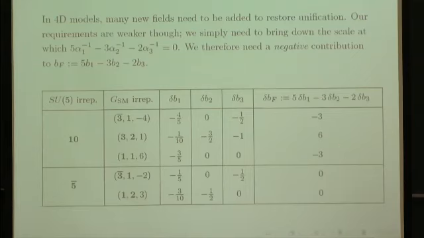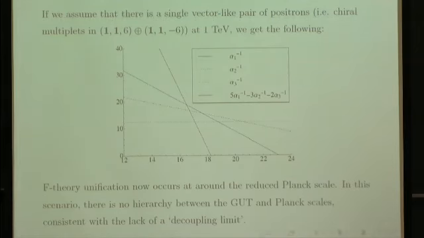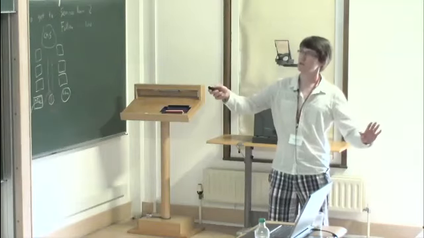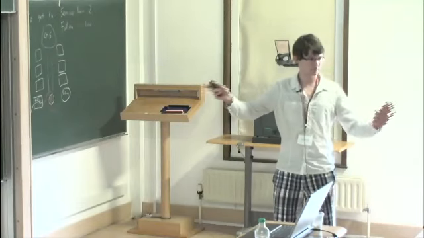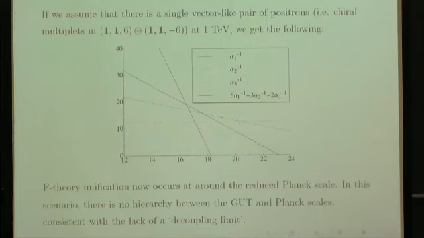So there are two multiplets here which have a negative contribution. One of them is charged triplets, coloured triplets I should say. Now you can introduce one vector-like pair of these and keep everything perturbative, but it's nicer to introduce just a single vector-like pair of these singlets. So let's do that. If I introduce a vector-like pair of these singlets and give them, for argument's sake, a mass of 1 TeV, this is all very rough, this is all one-loop running, no threshold corrections, so all very rough.